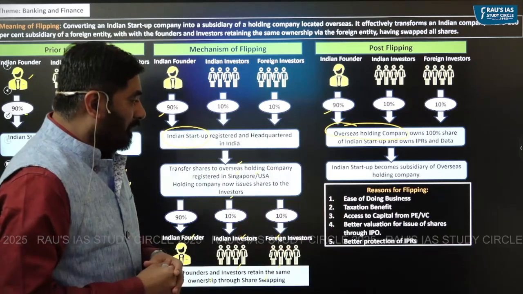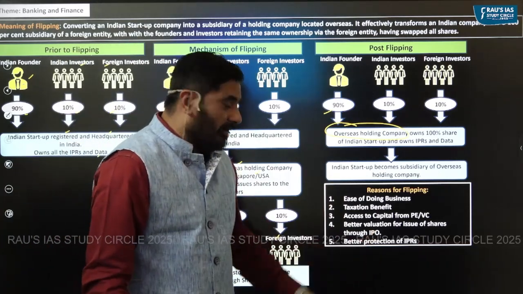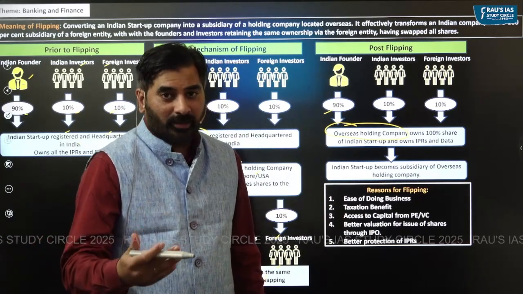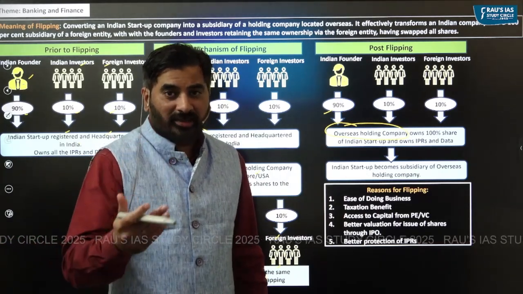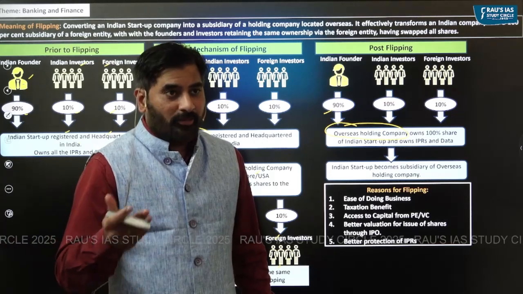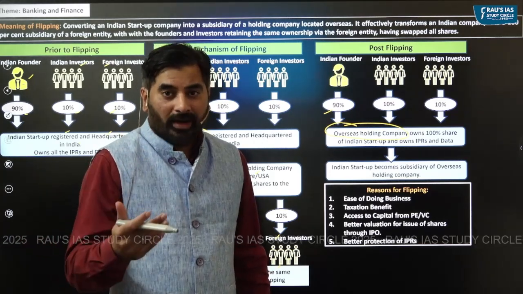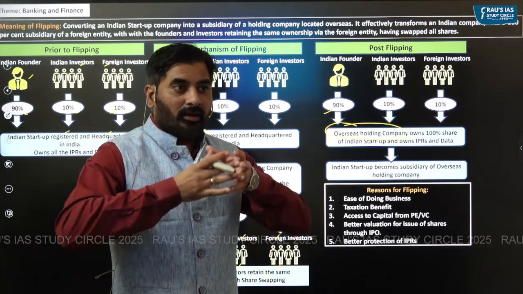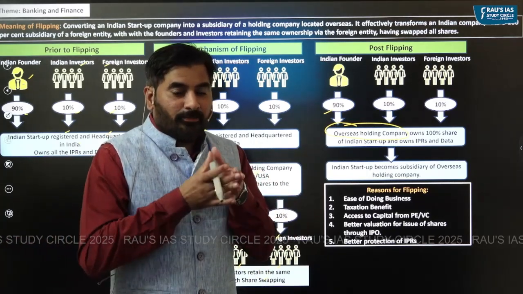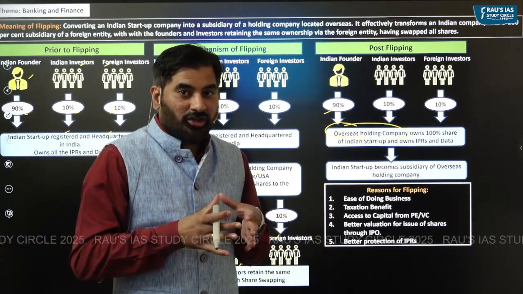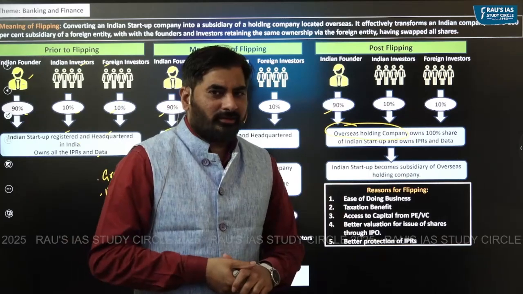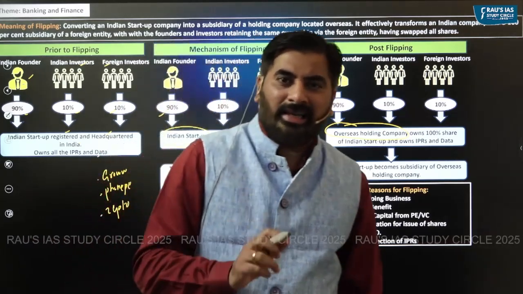Apart from that, now the capital market in India has also become very vibrant. So you must have heard of a lot of startups having issued shares in India. Examples being Paytm, Zomato, Nykaa, all of these have issued shares, which means now the Indian startups believe that they could get a better valuation if they're headquartered in India. So these are some of the reasons why reverse flipping is taking place.